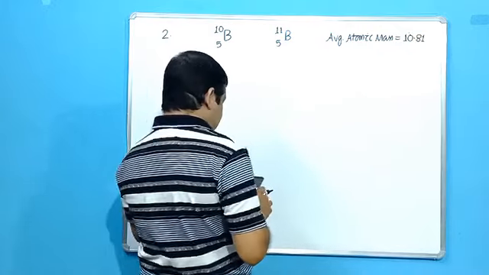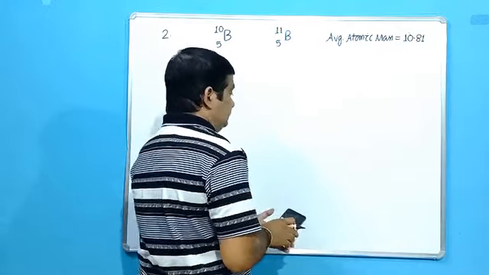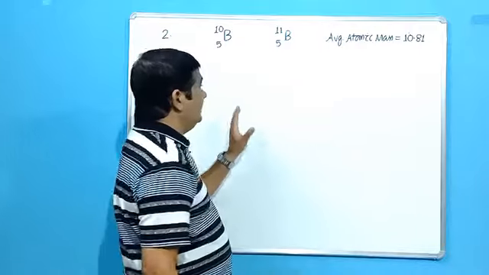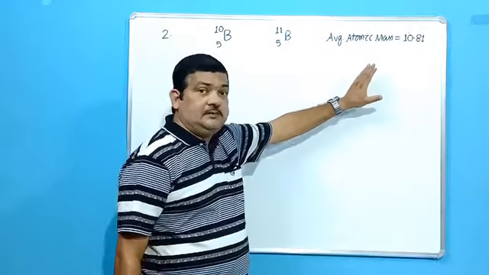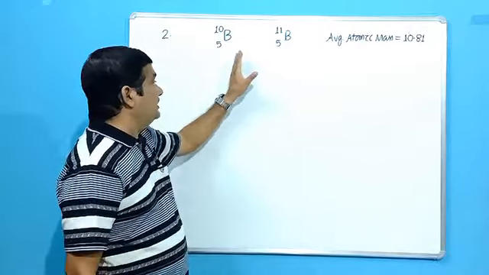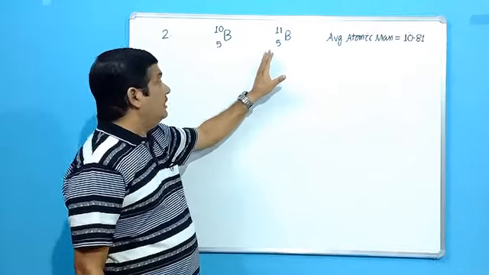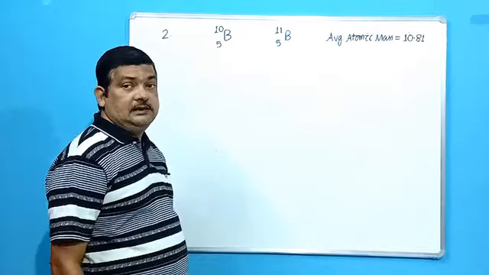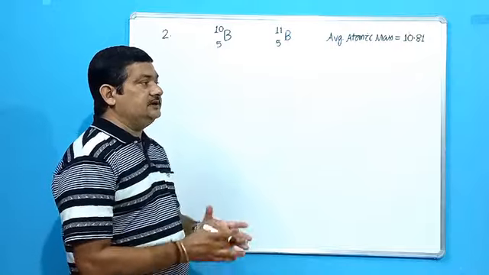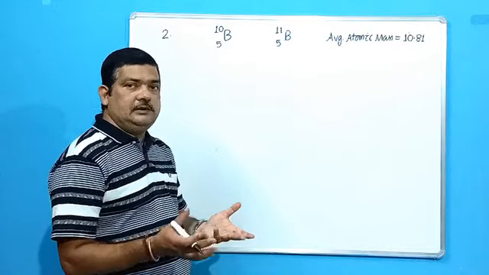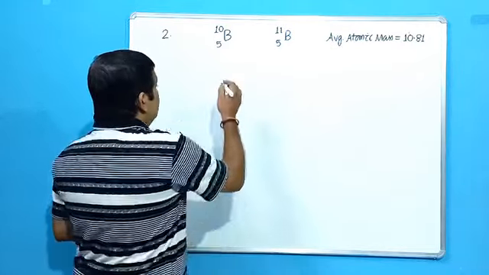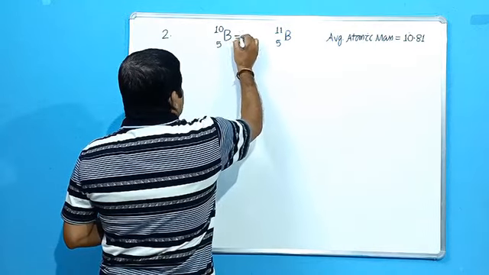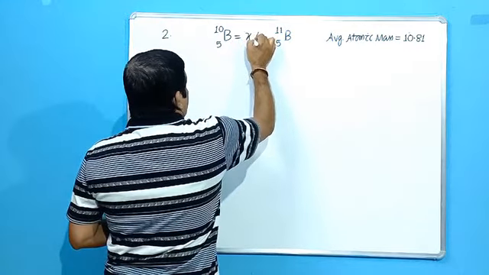Find out the percentage of natural abundance of these two isotopes. So what is given here? In this case, the average atomic mass has been given. You have to find out the percentage of natural abundance of boron 10 and boron 11. So what I told you, when the percentage of natural abundance is not given, you have to take it as X. So let the percentage of boron 10 be X%.